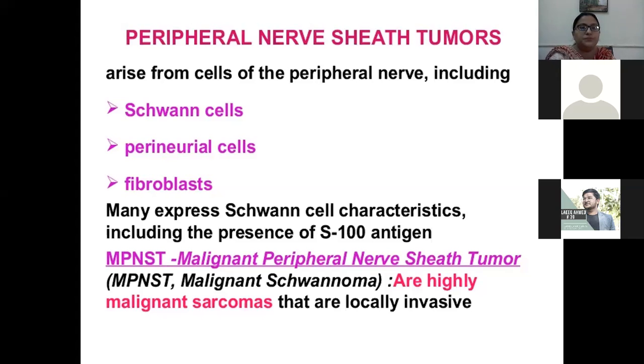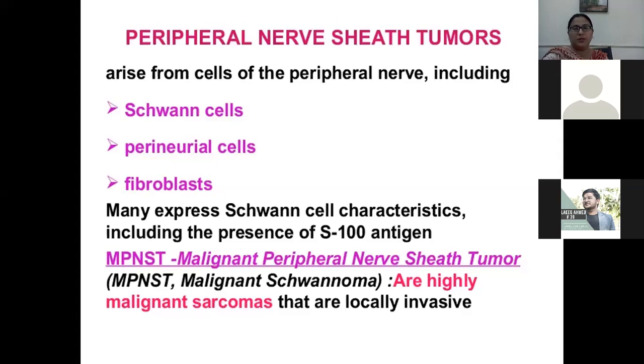Now we will discuss the peripheral nerve sheath tumor. The tumors arise from cells of peripheral nerves, including Schwann cells, perineural cells, and fibroblasts. Many express Schwann cell characteristics, including the presence of S100 antigens. The Schwann cells are positive for S100. MPNST, the malignant peripheral nerve sheath tumor, is a highly malignant sarcoma that is locally invasive.